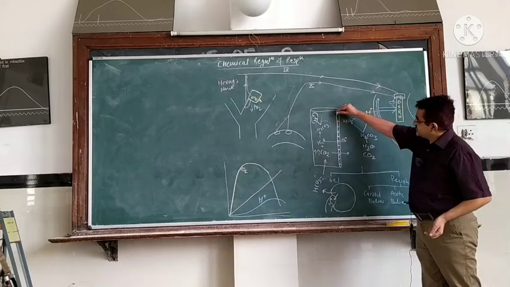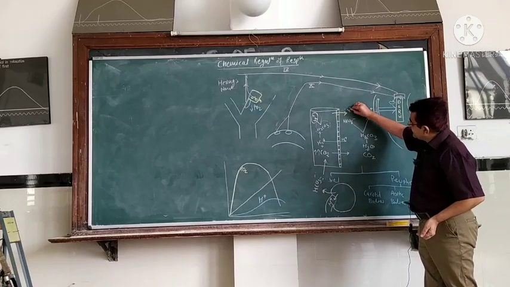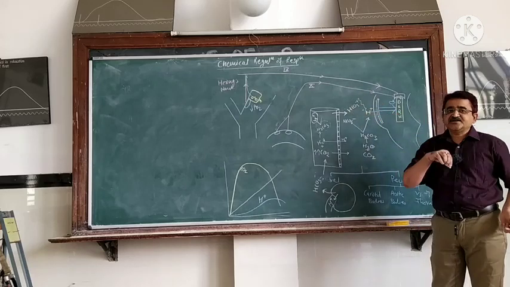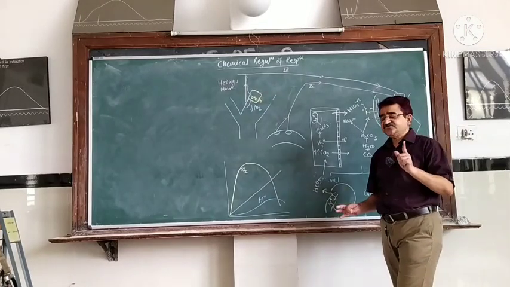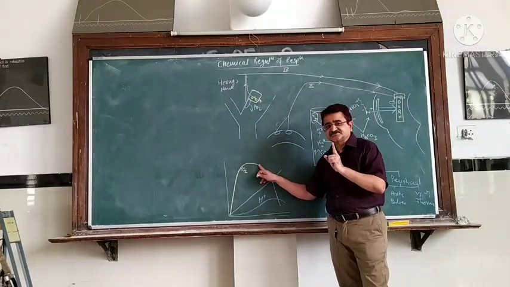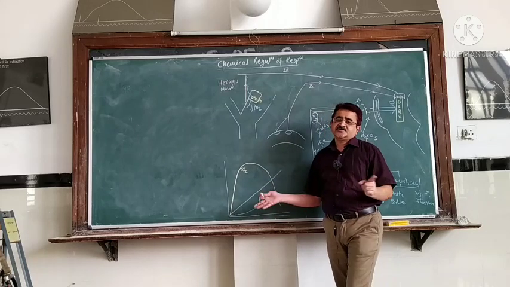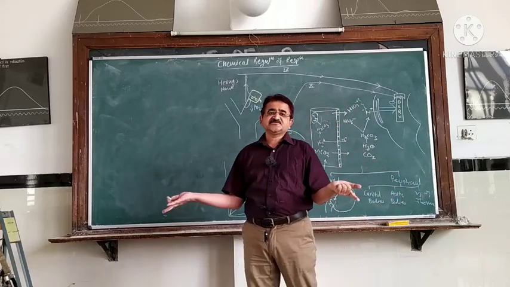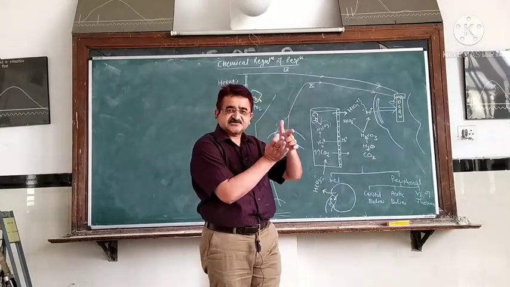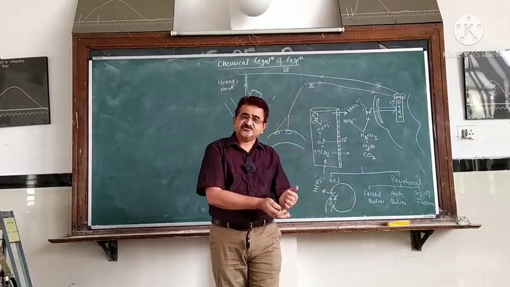At the same time, some bicarbonate ions enter into the CSF and combine with the hydrogen ion and neutralize it. That is why after 24 hours, even though the partial pressure of CO2 is kept elevated, there is a decrease in the response. So CO2 can exert its effect on the ventilation for only 24 to 36 hours. Later on, its effect on the ventilation goes on decreasing.